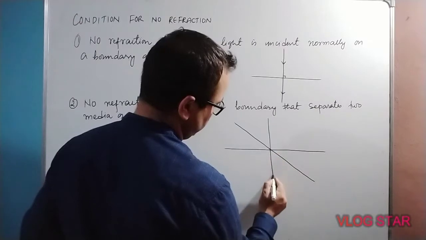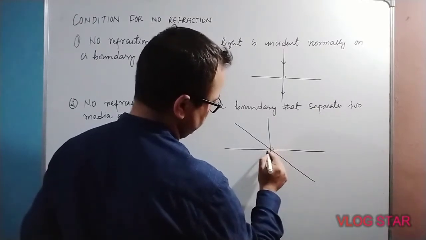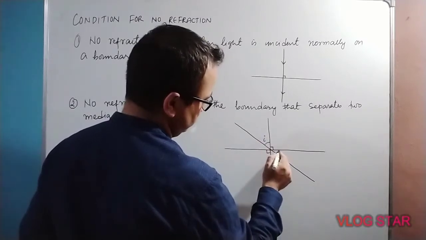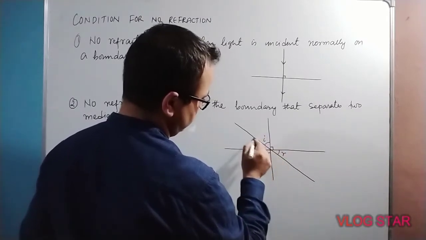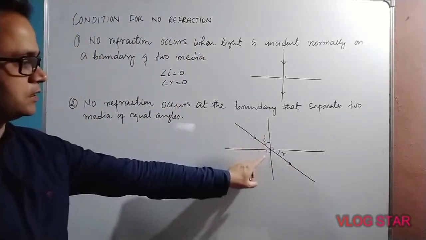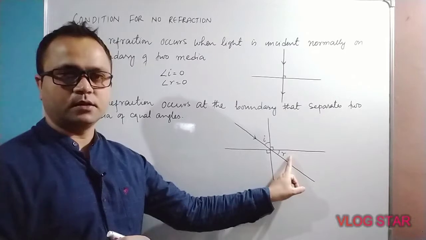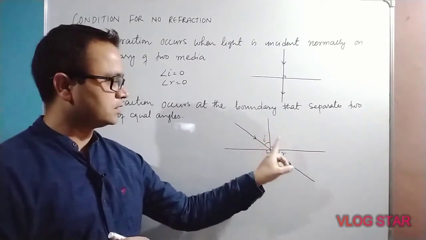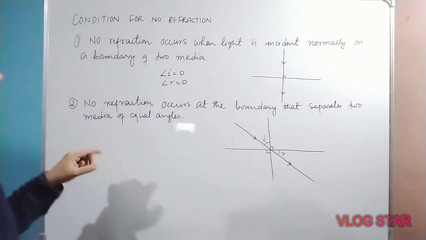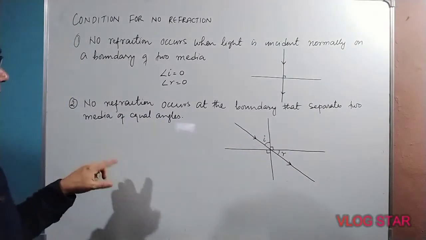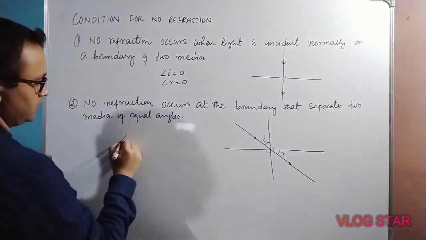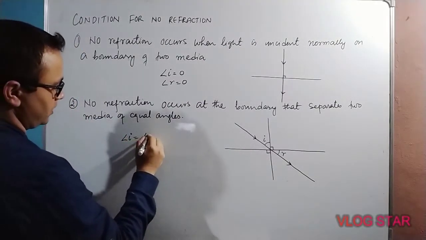Here it is angle of incidence I, and this is angle of refraction R. If the angle of incidence and the angle of refraction are equal, then no refraction occurs.